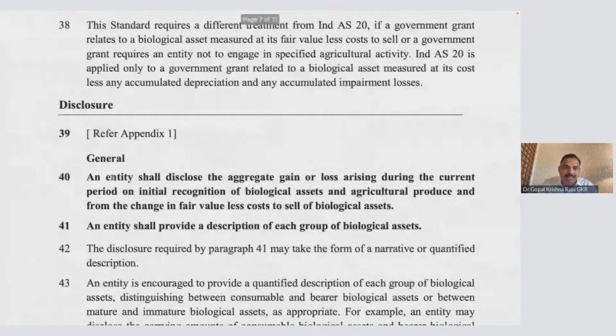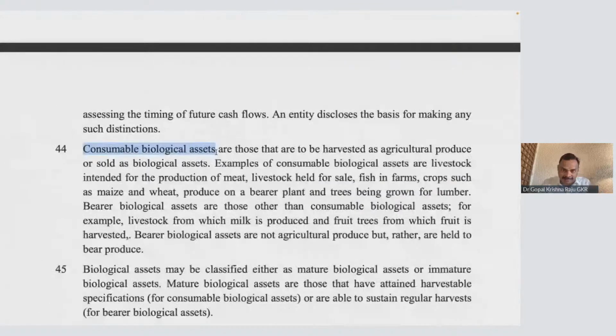Look at this word. Consumable biological assets are those that are to be harvested as agricultural produce or sold as biological assets. So harvest means your broiler birds are called consumable biological assets. Please understand the fundamental difference. Examples of consumable biological assets: livestock produced for meat only, fish held for sale, crops such as maize, wheat, etc. These are all consumable biological assets. Very, very interesting part.